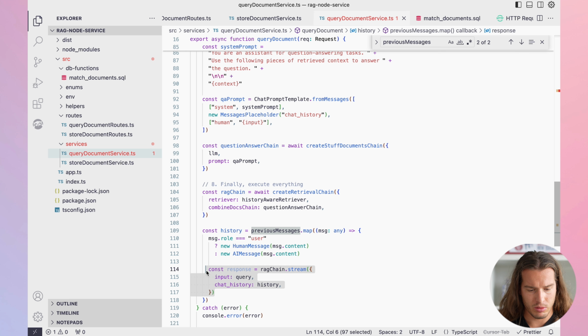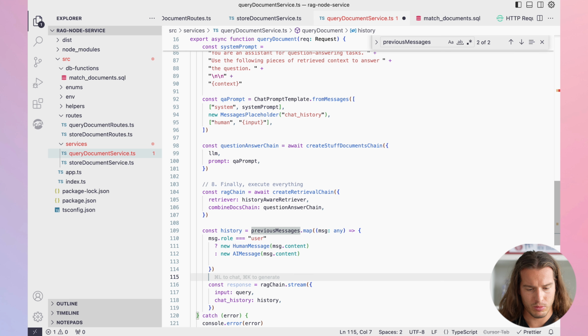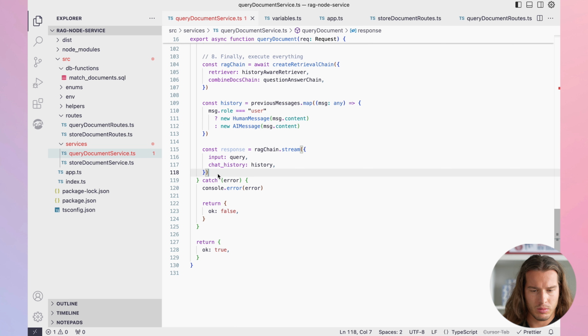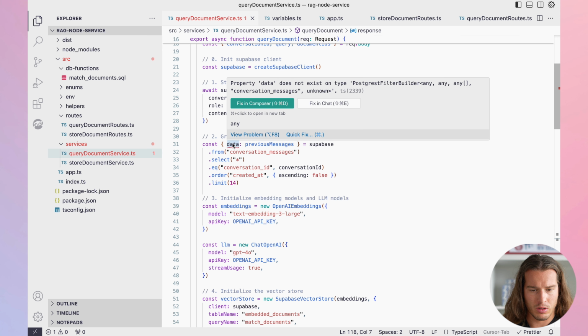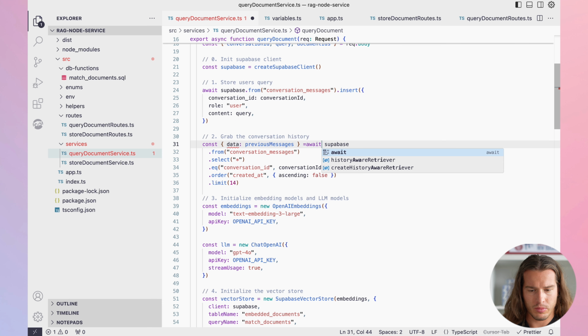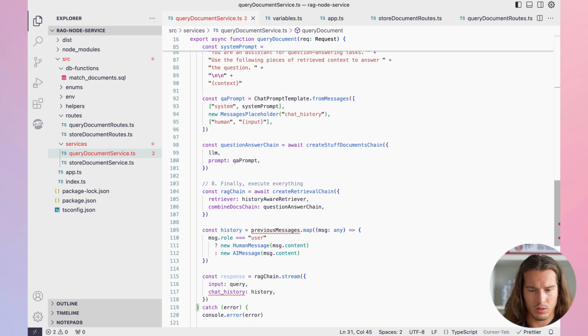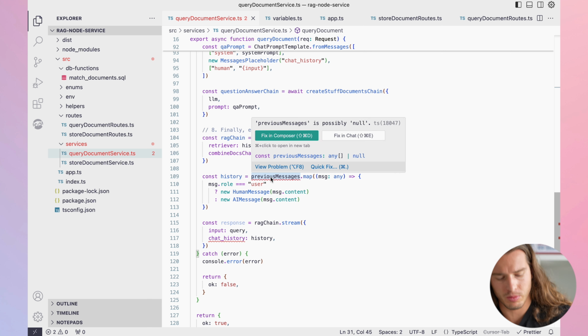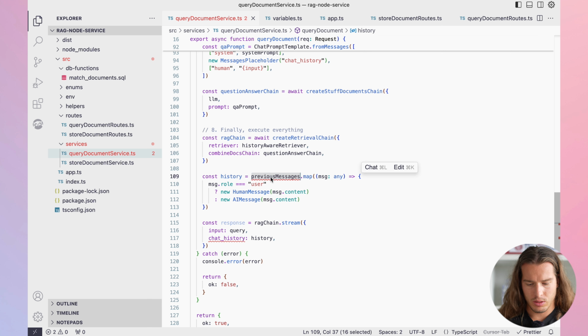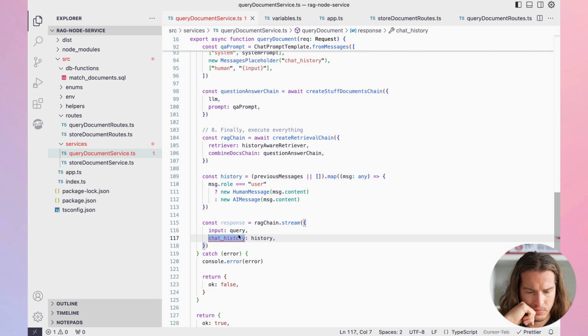My bad, this should be out, obviously, we don't want to map it. But wait, now it seems like we have some TypeScript error here. Oh wait, again. Previous messages is possibly null. Well, then do this. Now it's better.